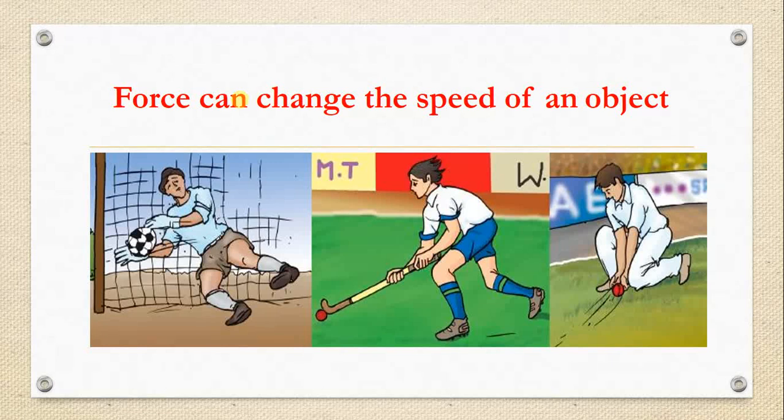Stop the ball means the speed is decreasing. So in all these three cases, the ball speed is decreasing. Right? By applying the force. That means the force can change the speed of an object. It can increase the speed of an object. It can decrease the speed of an object.